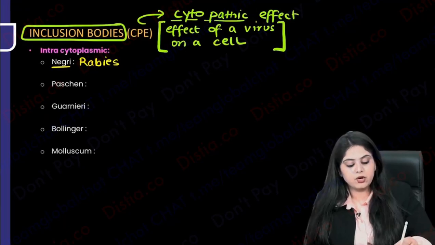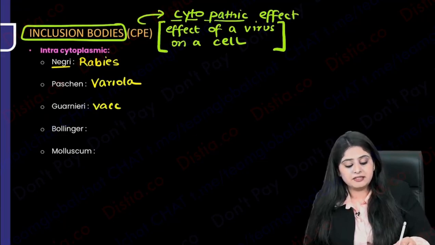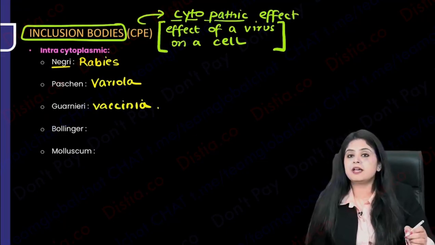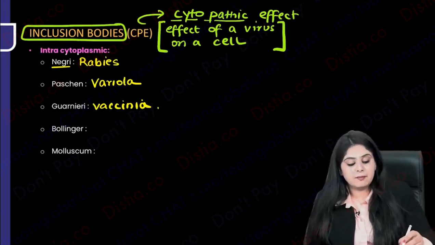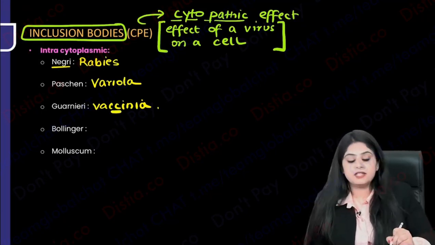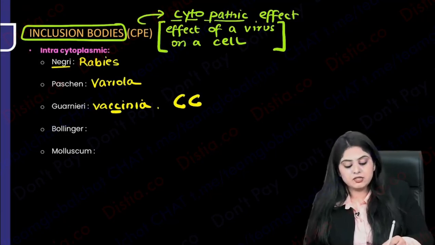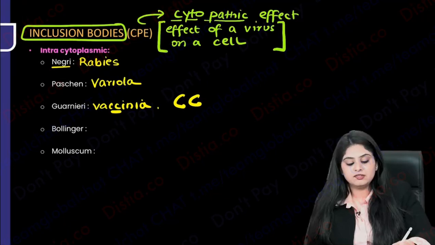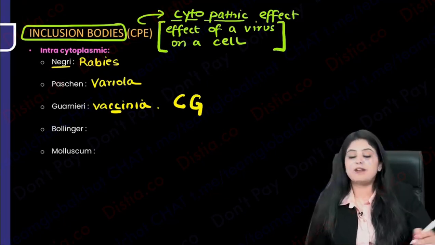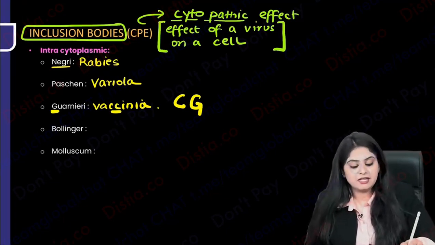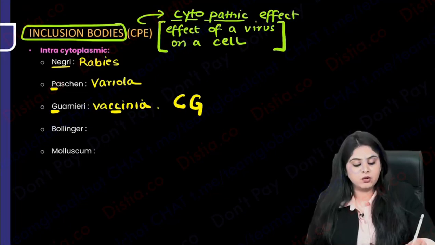Coming all the way back, Negri bodies are done. We have Paschen and Guarnieri bodies. Remember, one is seen in variola and one is seen in vaccinia. There's a lot of confusion about it; I hope I'll be able to sort it out. Vaccinia looks like a G, so you can say you have made a G out of it. Vaccinia shows you Guarnieri bodies and variola shows you Paschen bodies.